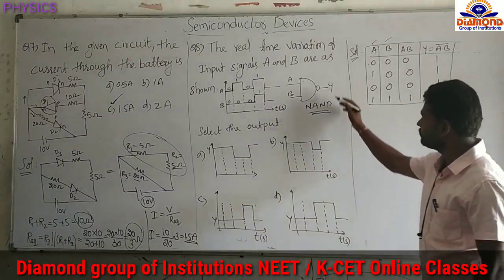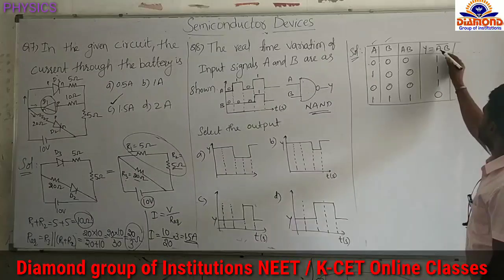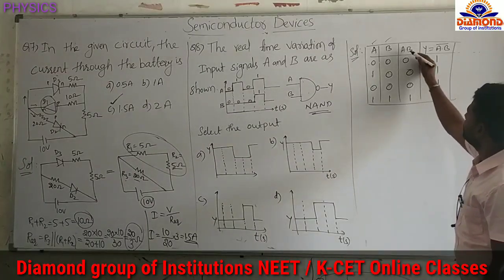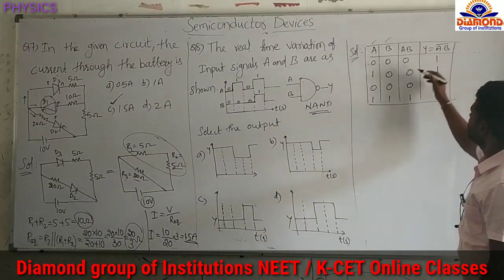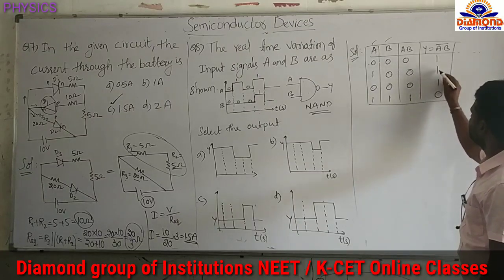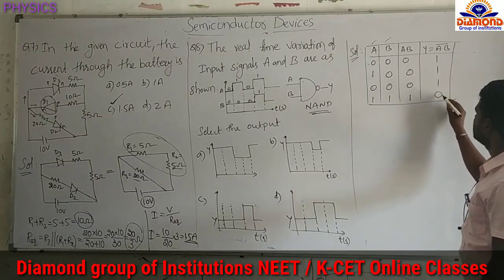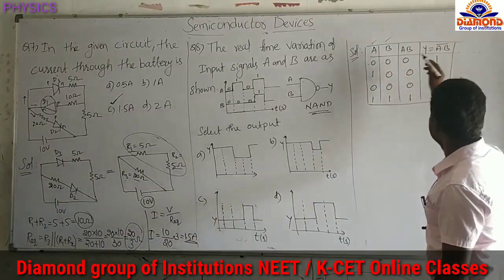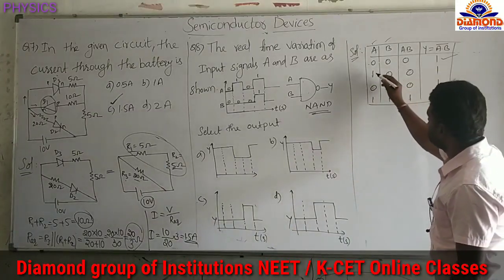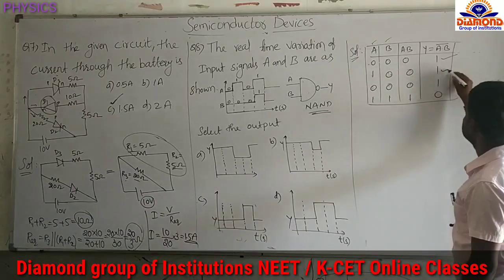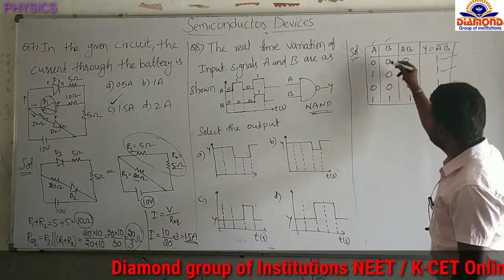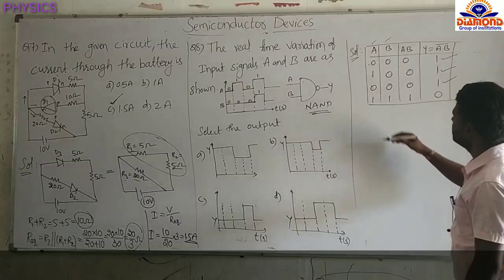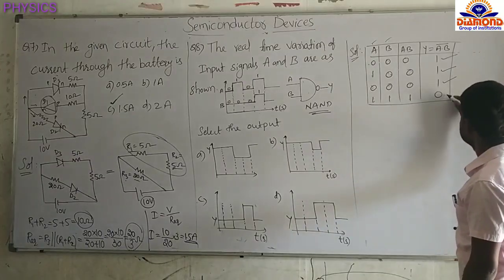Next, the output is Y equals A dot B complement. A dot B we found already. Complement: complement of 0 is 1, of 0 is 1, of 0 is 1, of 1 is 0. That means if AB is 0 0, output is high. If A is 1, B is 0, output is 1, high. A is 0, B is 0, output is high. A is 1, B is 1, output is low.